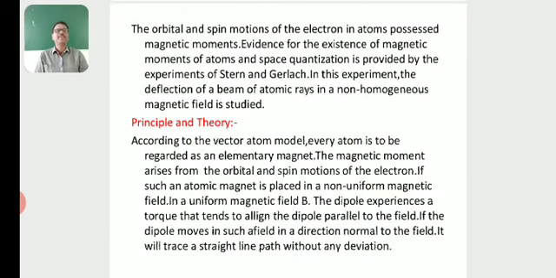The orbital and spin motions of the electron in atoms possess magnetic moments. Evidence for the existence of magnetic moments of atoms and space quantization is provided by the experiments of Stern and Gerlach. In this experiment, the deflection of a beam of atomic rays in a non-homogeneous magnetic field is studied. So, the magnetic moments and the space quantization, both can be studied in a Stern-Gerlach experiment.